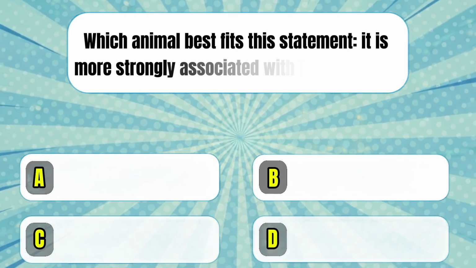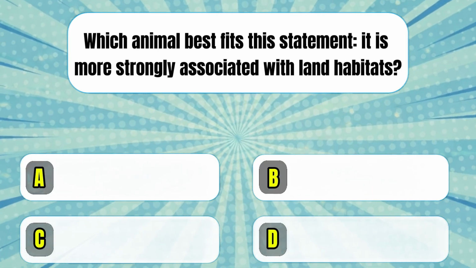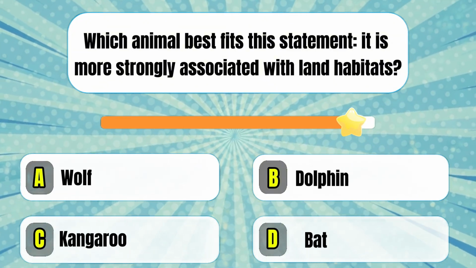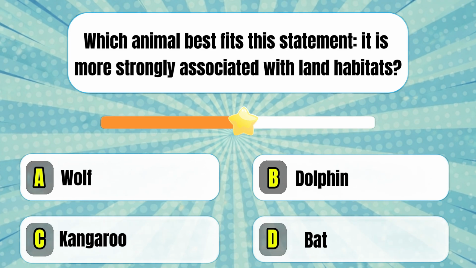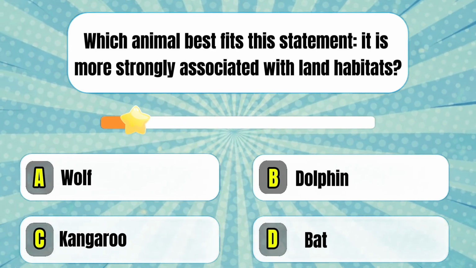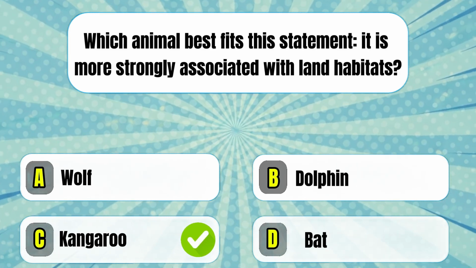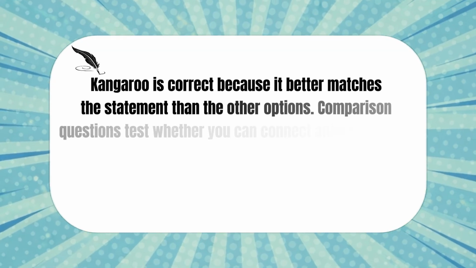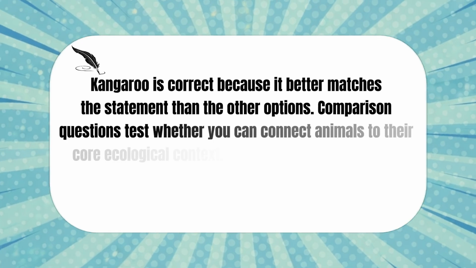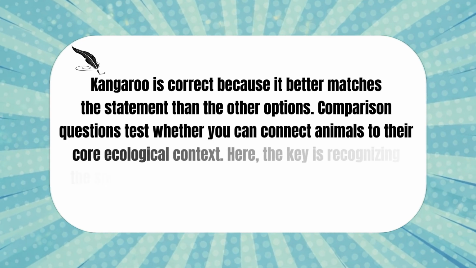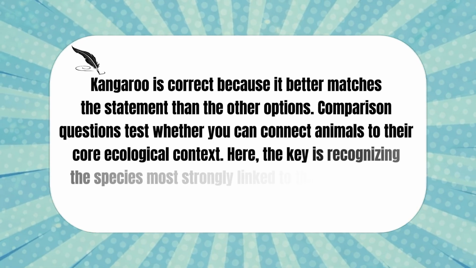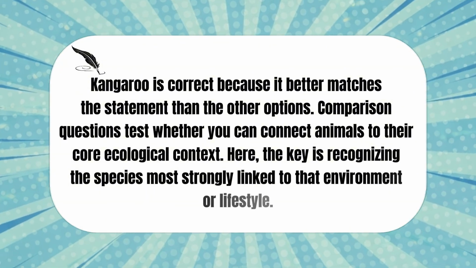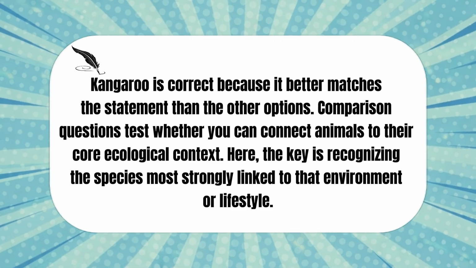Which animal best fits this statement? It is more strongly associated with land habitats. Kangaroo is correct because it better matches the statement than the other options. Comparison questions test whether you can connect animals to their core ecological context. Here, the key is recognizing the species most strongly linked to that environment or lifestyle.